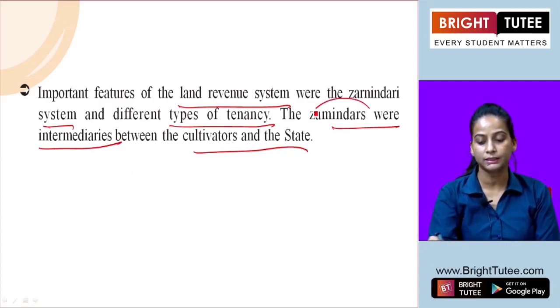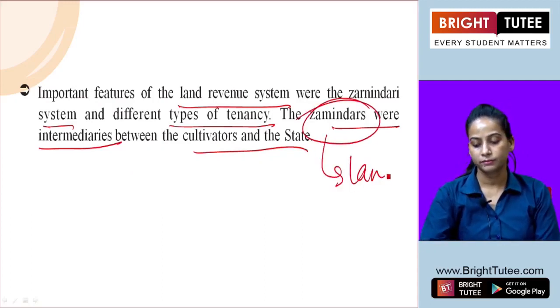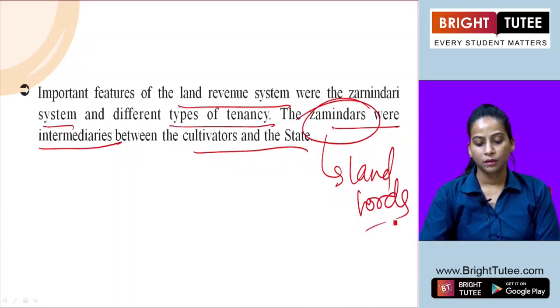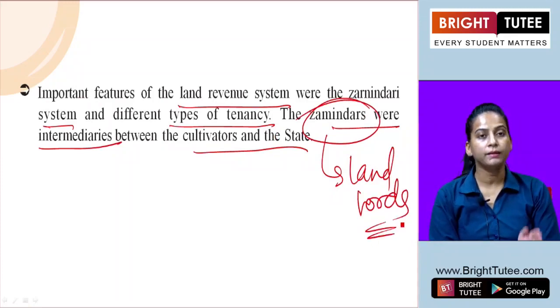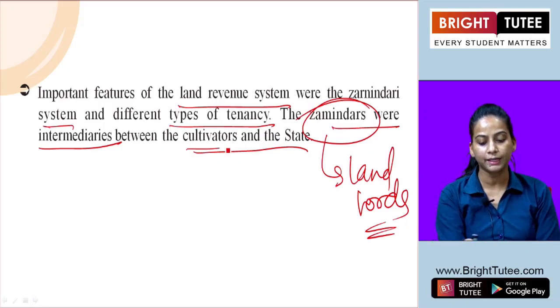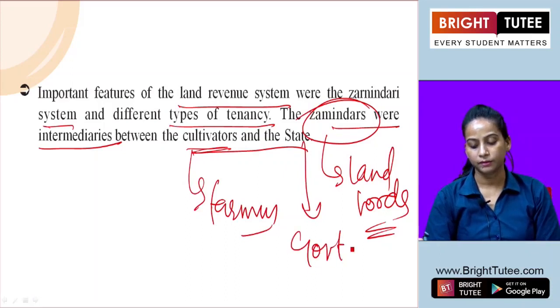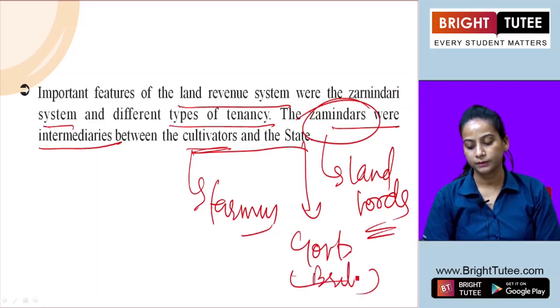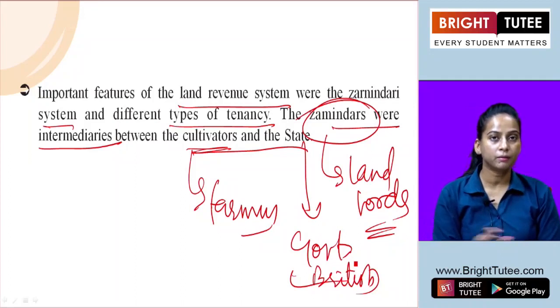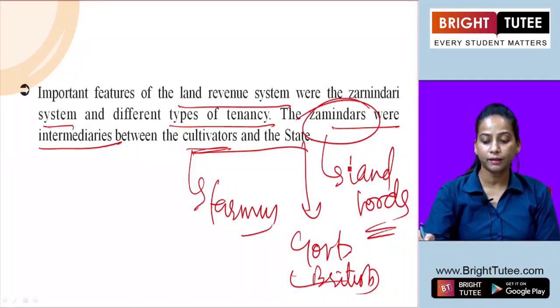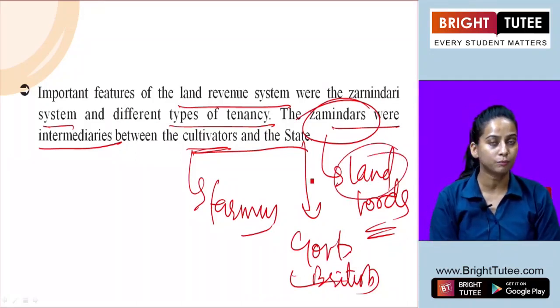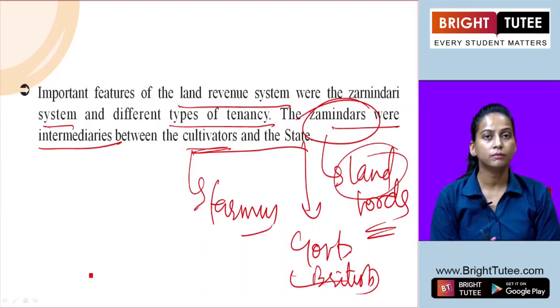So these zamindars, these landlords especially, were the main mediators between the cultivators, the farmers, and the state. State means government, the British government. So these were the mediators between the two, and they were doing a lot of exploitation of the poor farmer.